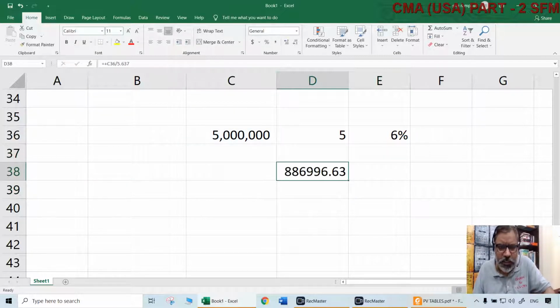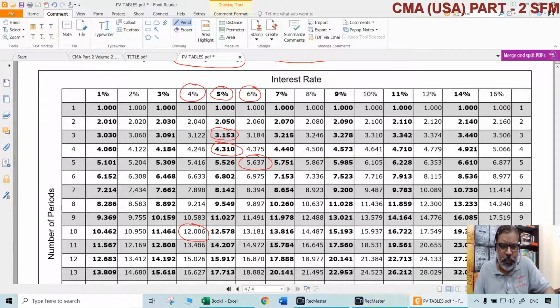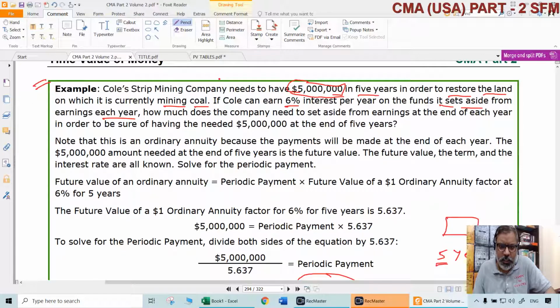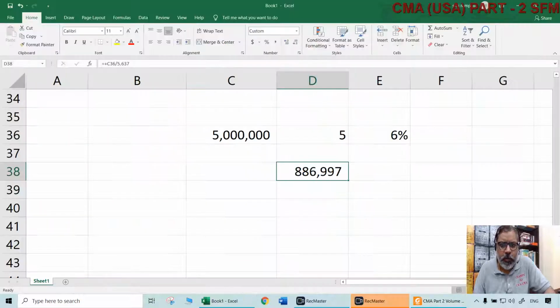So how much does it have to set aside each year? Simple. $886,997. That's it. That is the periodic payment it has to make and deposit somewhere, wherever it invests, for a period of how many years? 5 years. At the end of each period, of course, normally, because it is an ordinary annuity, not an annuity due. So if it keeps aside $886,997 for 5 years at the end of each year, at the end of the 5th year, how much will it get? It will get $5 million.